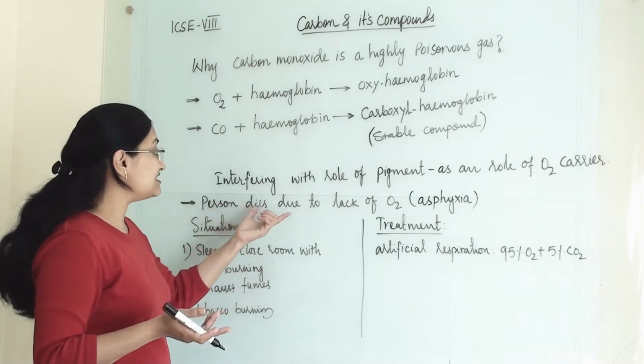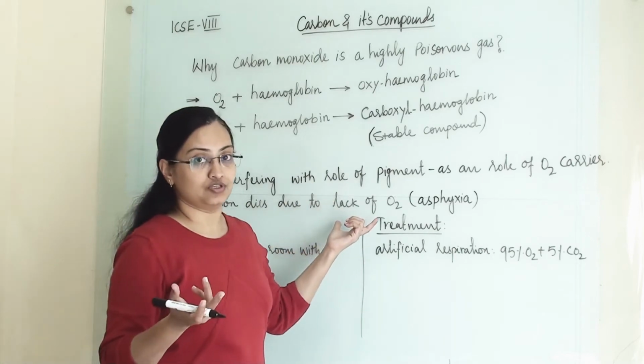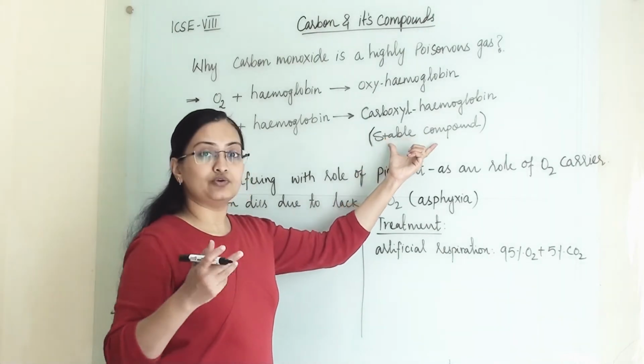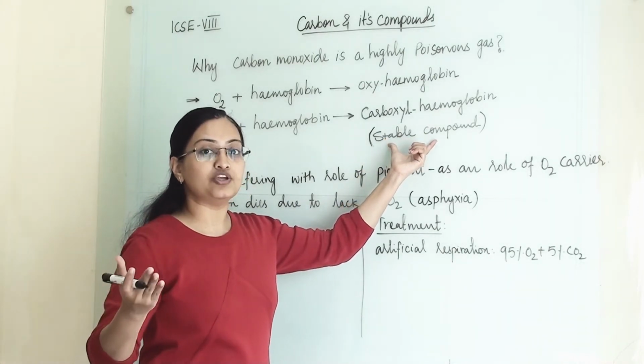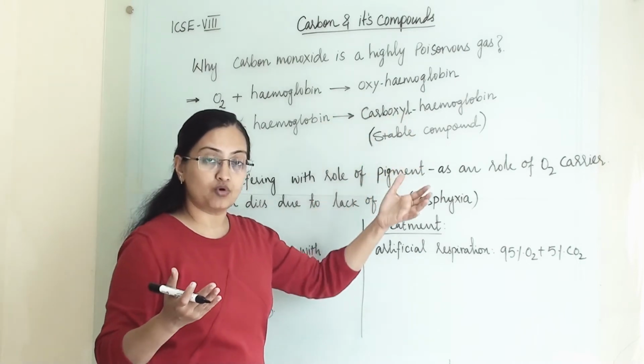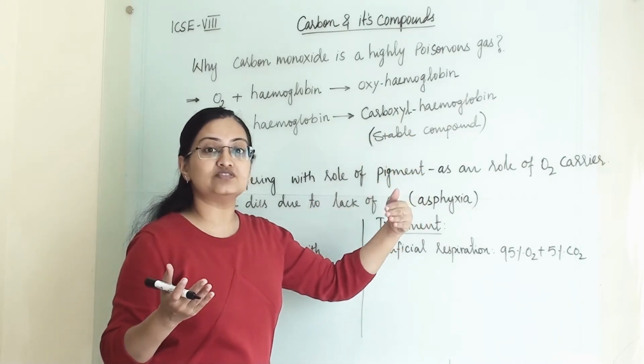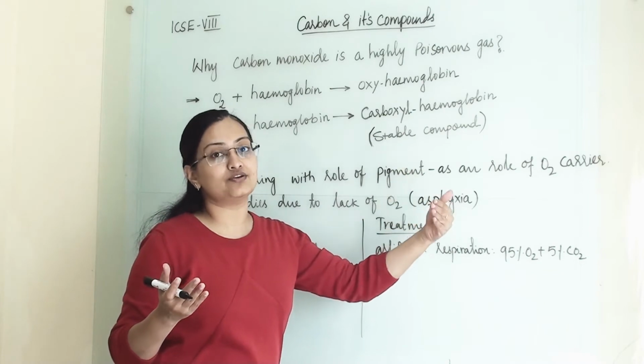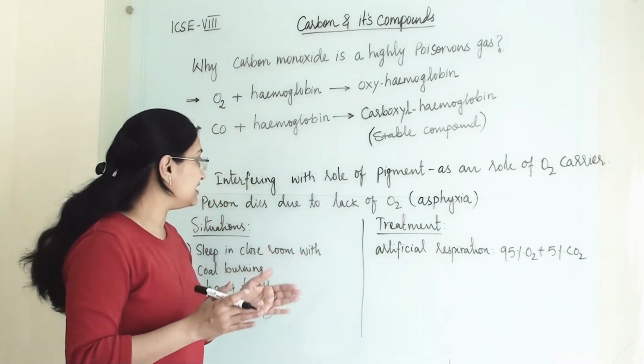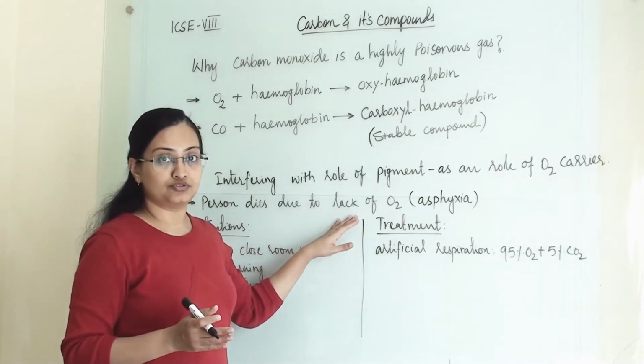So a person dies due to lack of oxygen, because one molecule, and similarly so many molecules, will form carboxyhemoglobin, and this stable molecule is no longer available as a carrier of oxygen. So the person will die due to lack of oxygen.